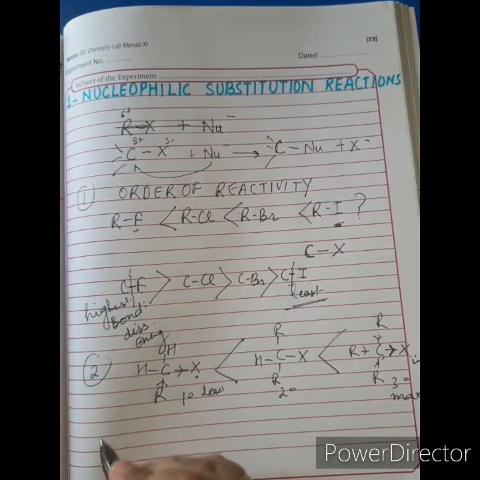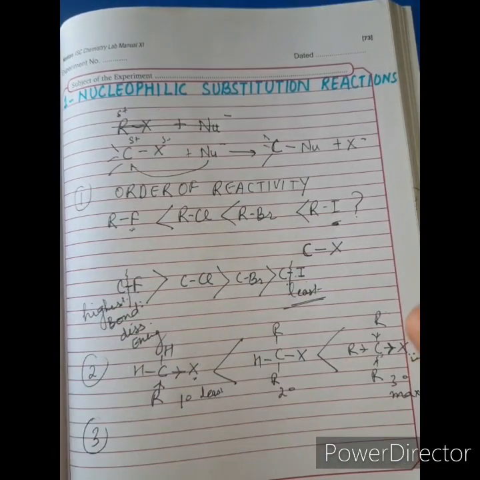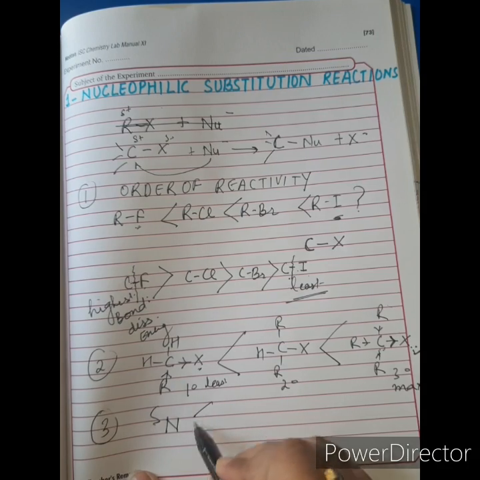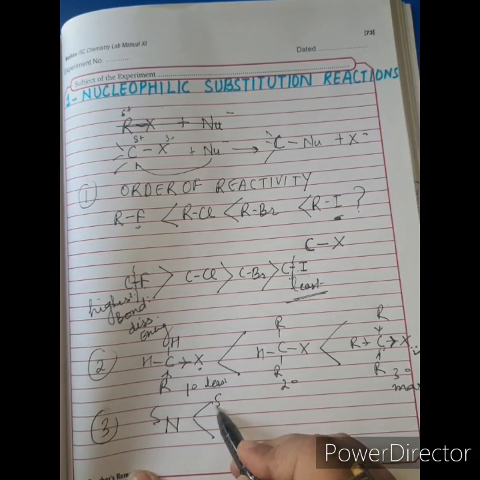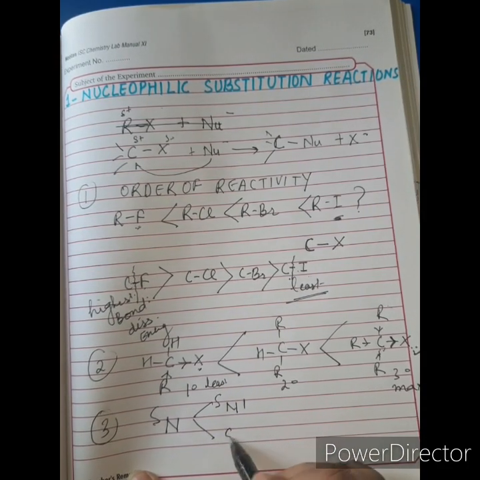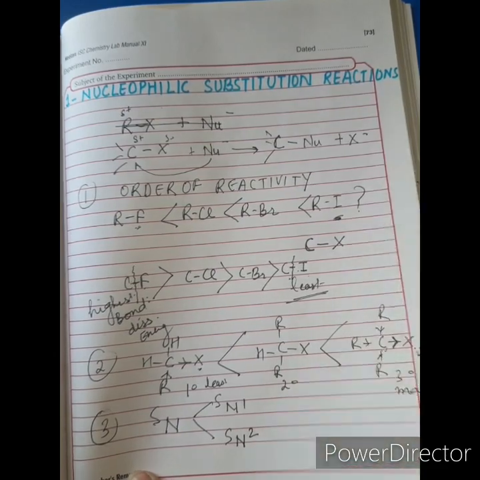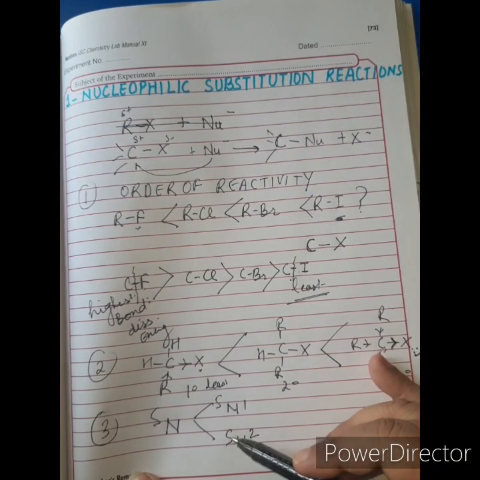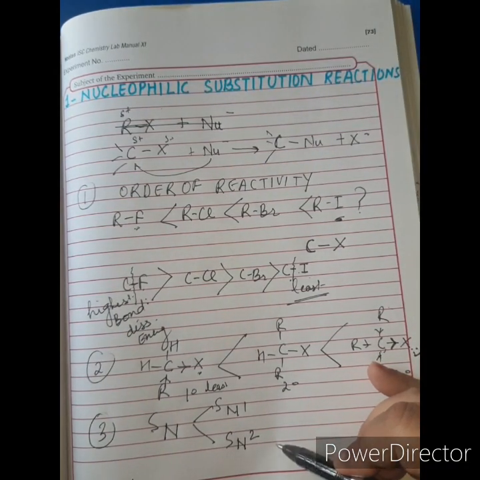Now the third thing which I'll speak on: we know nucleophilic substitution reactions, SN reactions, are of two types. First is SN1 and second one is SN2 reaction. That means substitution nucleophilic unimolecular reaction and substitution nucleophilic bimolecular reaction.